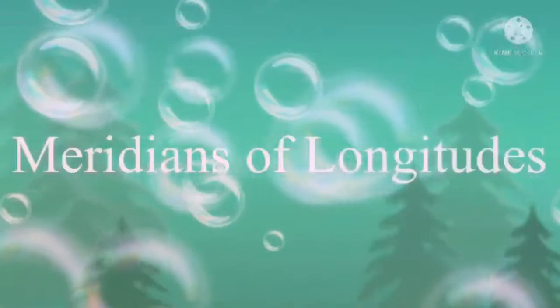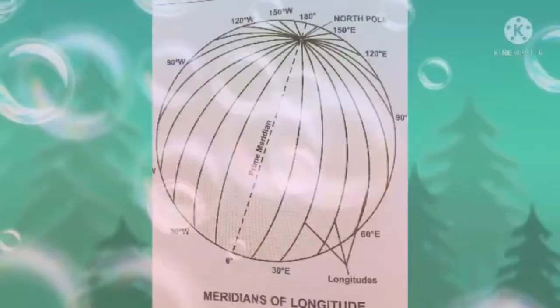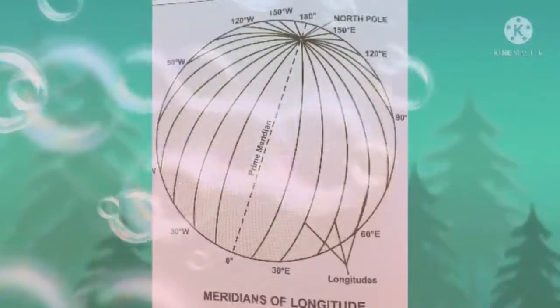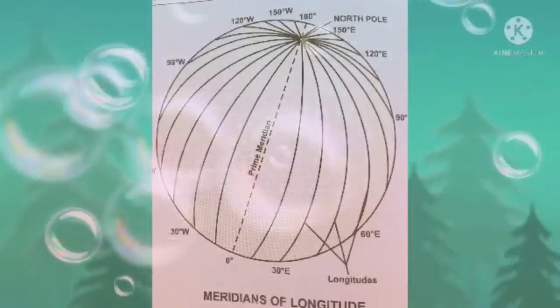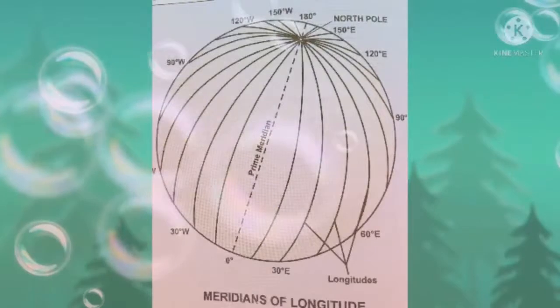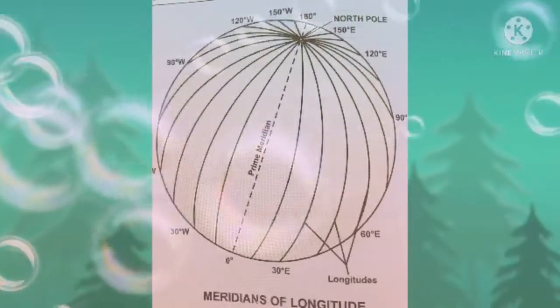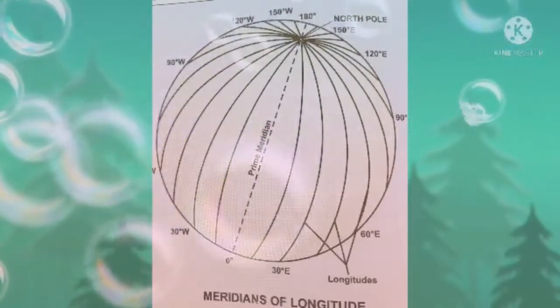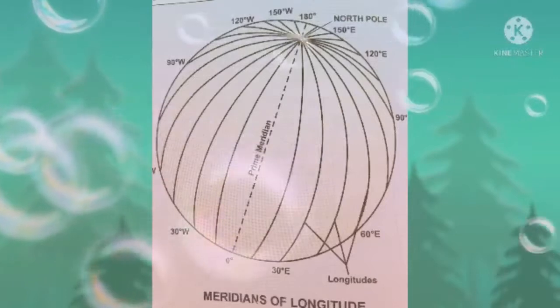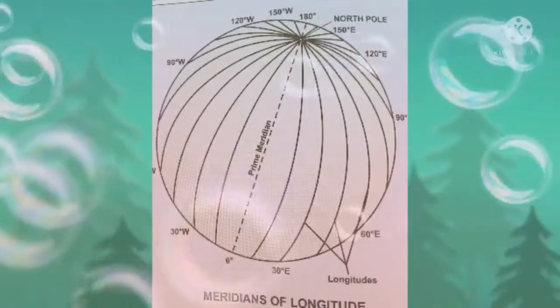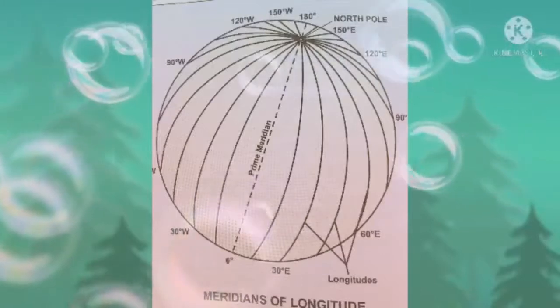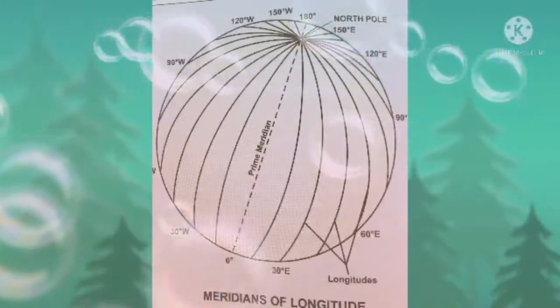The imaginary semicircular lines running from the North Pole to the South Pole are called longitudes. These are also called meridians of longitude. So you have to mark like that. You have to mark the angles 0 degree, then 30 degrees east and 30 degrees west, then 60 degrees east and 60 degrees west.